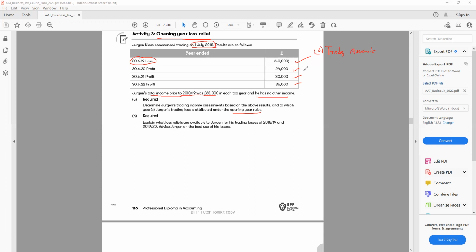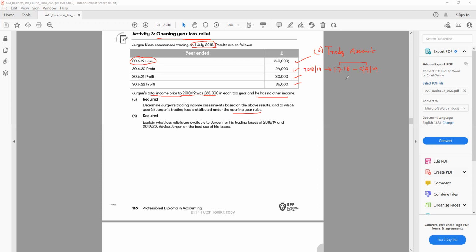So we said 2018 and 19 tax year. So they started from July 18. So first July 18, the day we start the business, and we have to stop 5th of April 19. Even though it takes up to 5th of April, we always consider up to 31st of March. We don't consider the 5 days. So you really don't have to divide with the days. We always take the month. So this is our first tax year for 18-19.